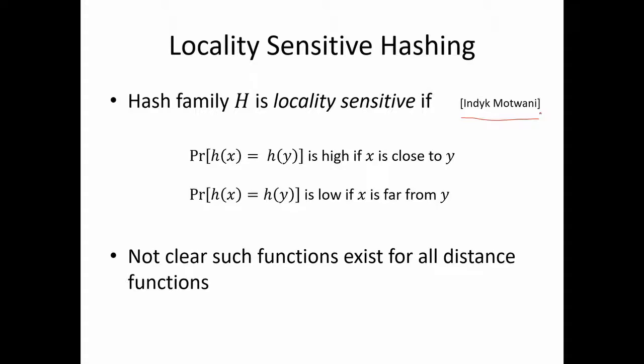They were the inventors of this line of work, where they were also looking for a locality sensitive hash family, a hash function family H, such that a member small h of H satisfies that the probability of h of x equal to h of y is high if x is close to y, which you can think of in our parlance as similar, and the probability of h of x equal to h of y is low if x is far away from y, or not similar to y.